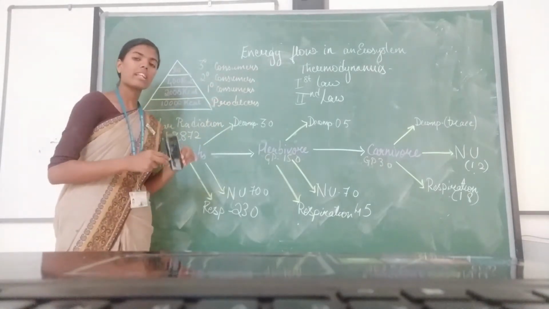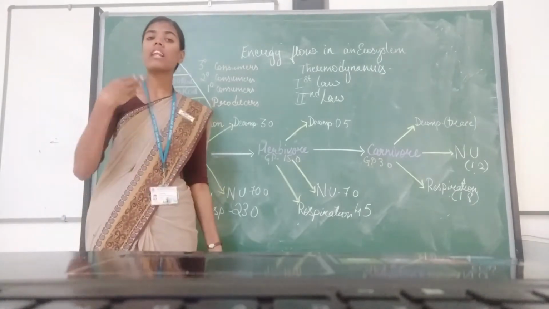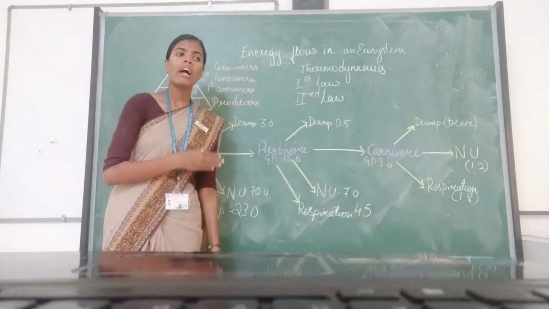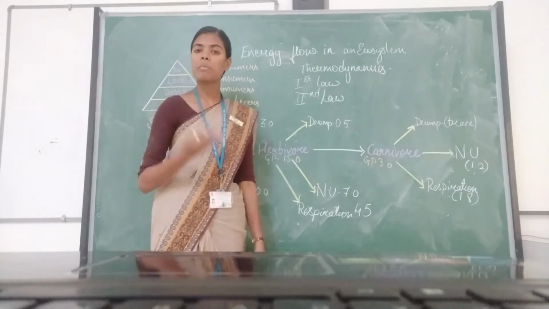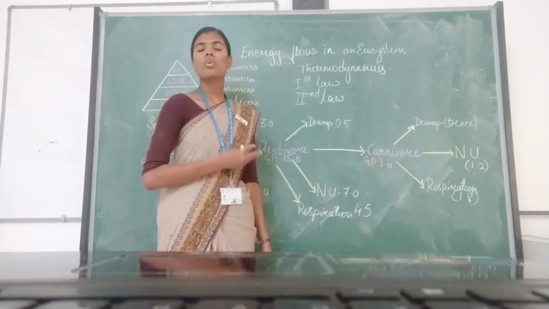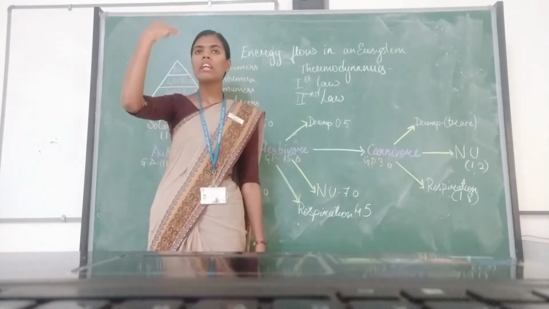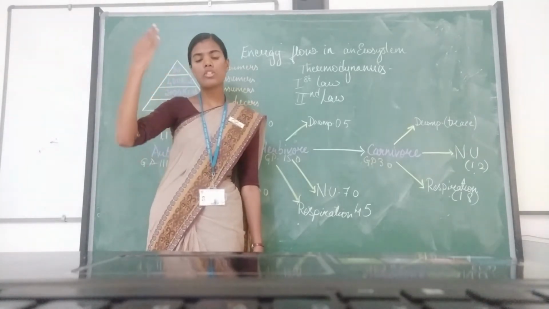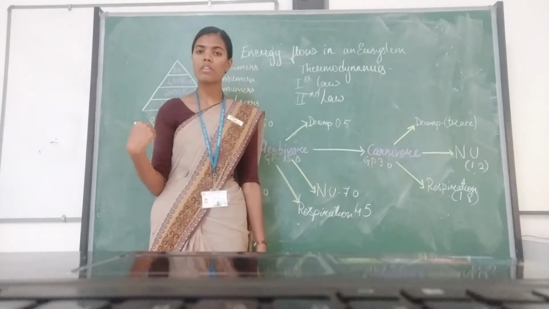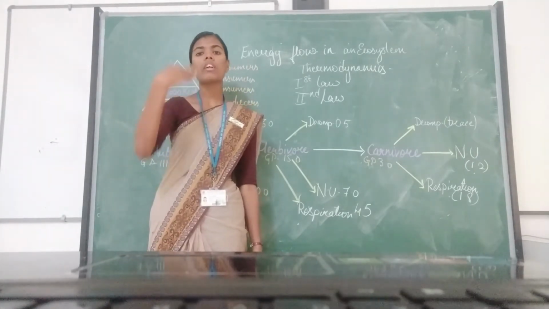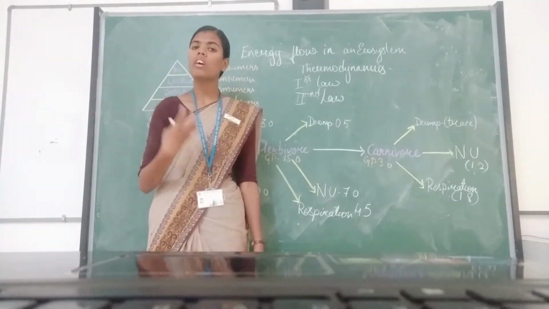Now, whenever I say there is an ecosystem or there is an energy flow, as I told you, it is not 100% efficient. So whenever we get the solar energy, we all know that these solar radiations fall on the surface of the earth, but not 100% of the energy is absorbed by the earth.